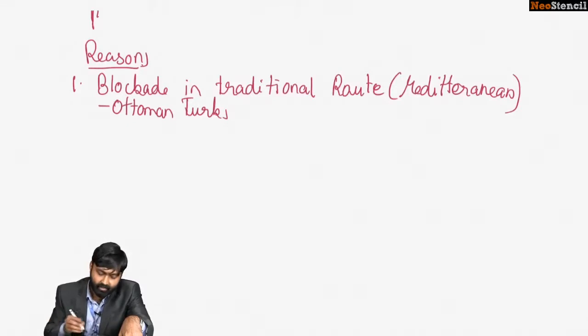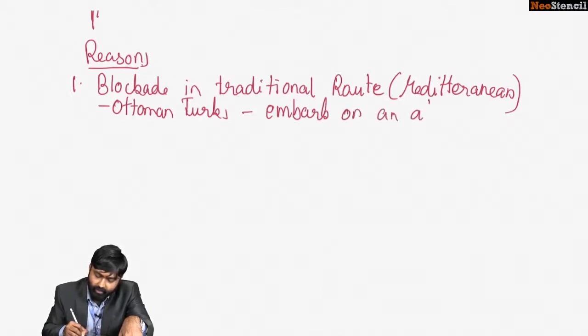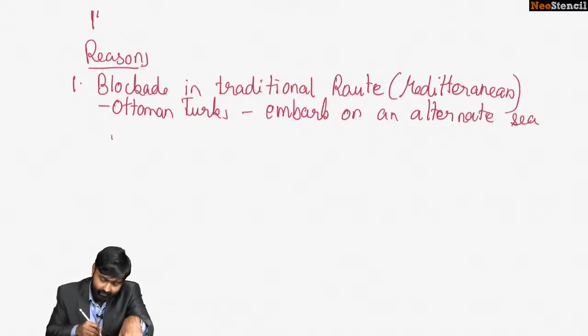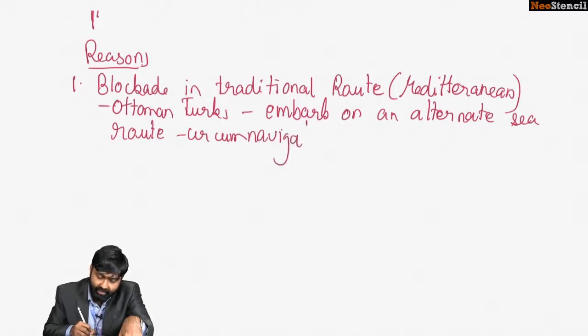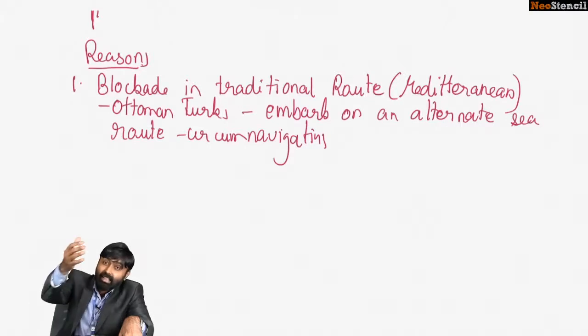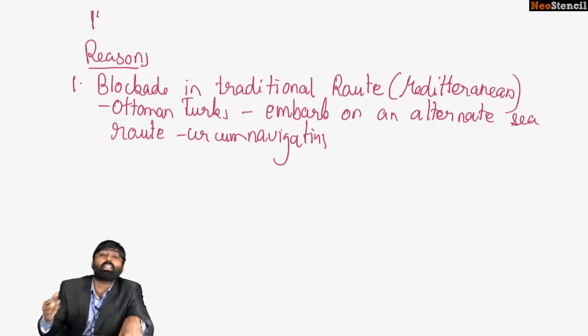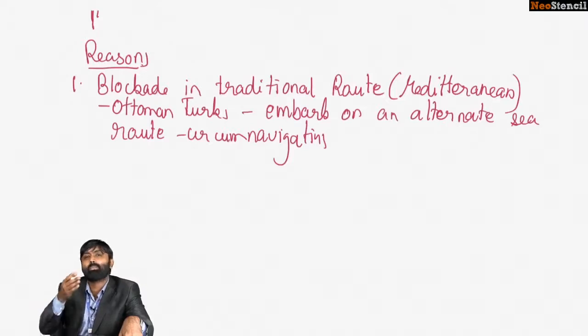So what happened then? Thus the Europeans decided to embark on an alternate sea route. Now where did they find this alternate sea route? By circumnavigating the continent of Africa. Literally, they circled around the continent of Africa to reach India, when it would have been much simpler for them to travel through the Mediterranean Sea. But that was not possible because of the blockading of that sea route. That is why there was a sudden interest in finding an alternate sea route to India.